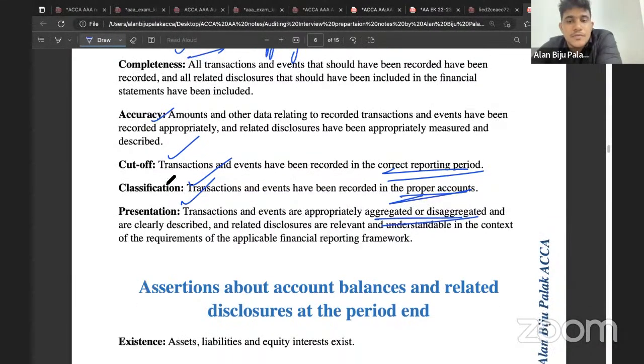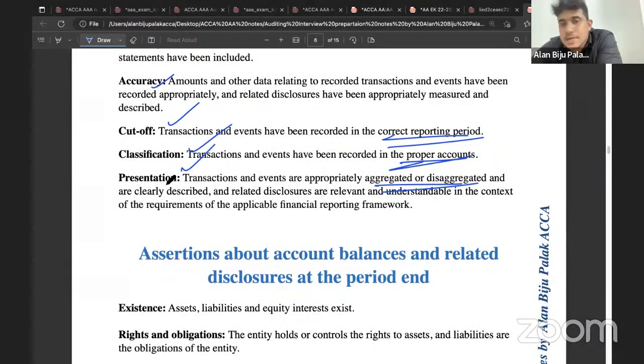If the auditor verifies the reporting period, that's cut off. If the auditor needs to verify whether the transaction includes the correct accounting head, that will be classification. Or if the auditor checks the presentation, that will be presentation.